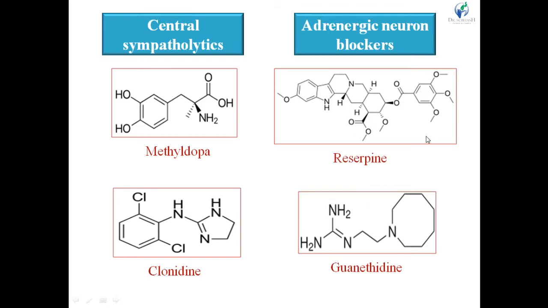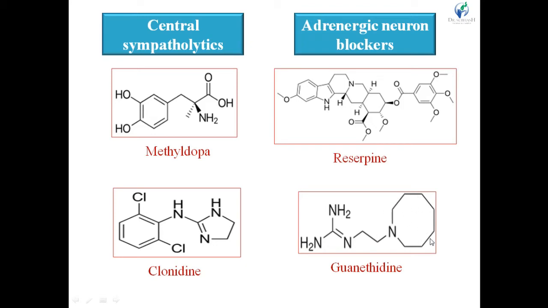Reserpine is a naturally occurring product, an alkaloid. It has the indole ring. Then guanethidine has a heterocyclic ring, azocane, also known as octahydroazocine, an 8-membered heterocyclic ring with 1 nitrogen atom, and it is fully saturated.